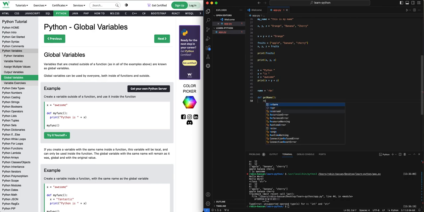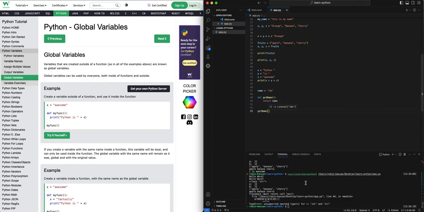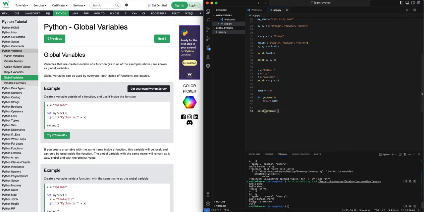So we can say return name and I can say get_name, and this will work because it's in the global scope.